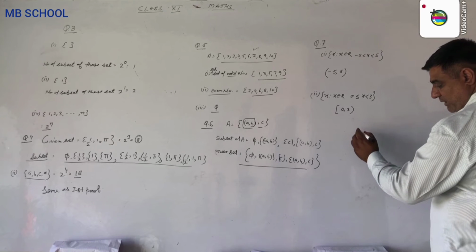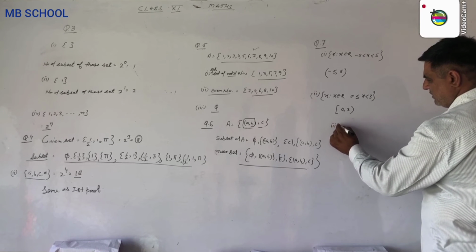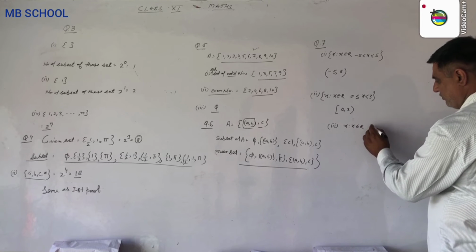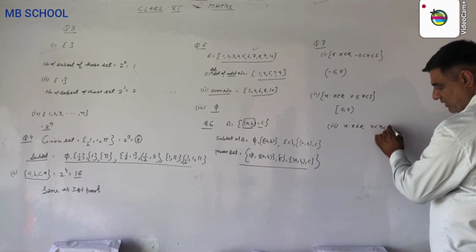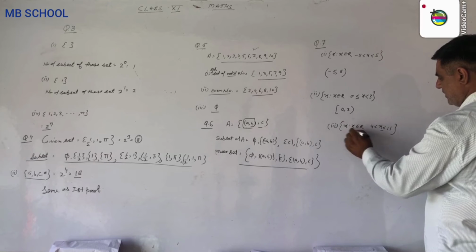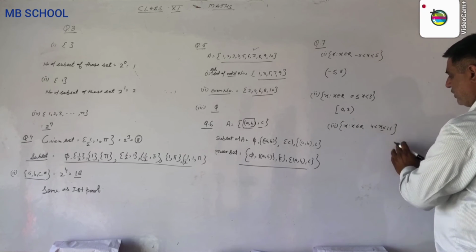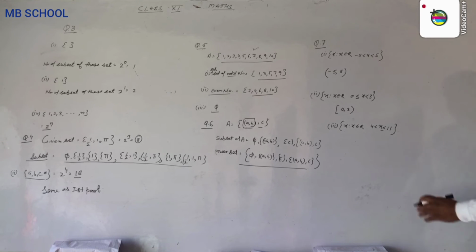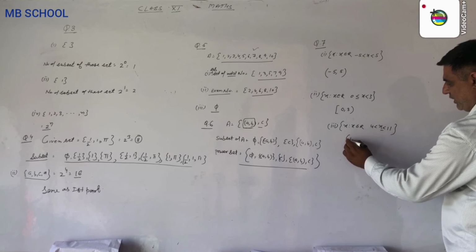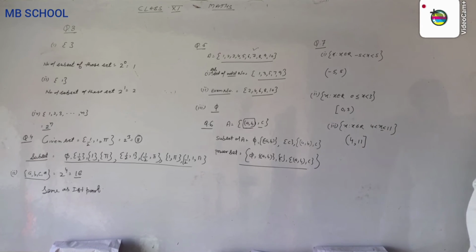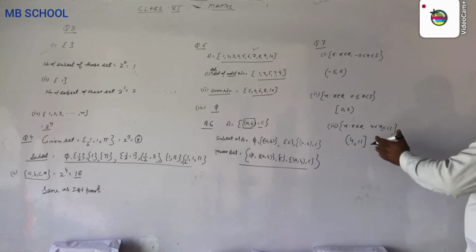And the next, third part says x such that x belongs to R, 4 and 11. This says that the value of x is greater than 4 but less than or equal to 11. It means including 11, not including 4. Then we include 11, not 4. This is the interval of this set. This is an example of a semi-open and semi-closed interval.